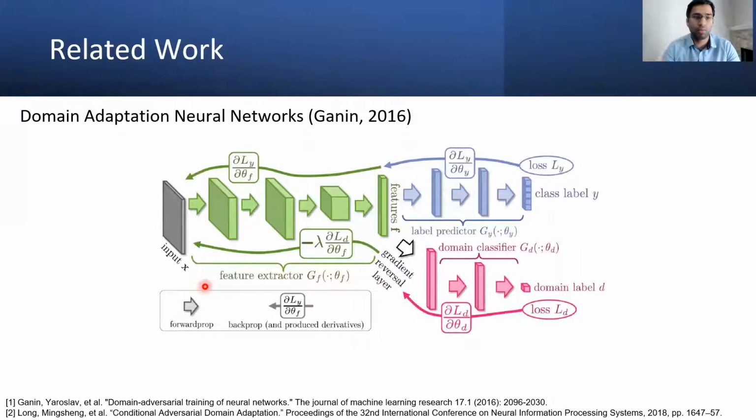Regarding related work, most related work started from DANN, the domain adversarial neural networks, where they incorporate a domain discriminator, which tries to classify the domains, and at the same time a classifier, which tries to separate the classes. If you maximize this domain discriminator loss, we would get language and domain invariant features. That's the core objective of this network.